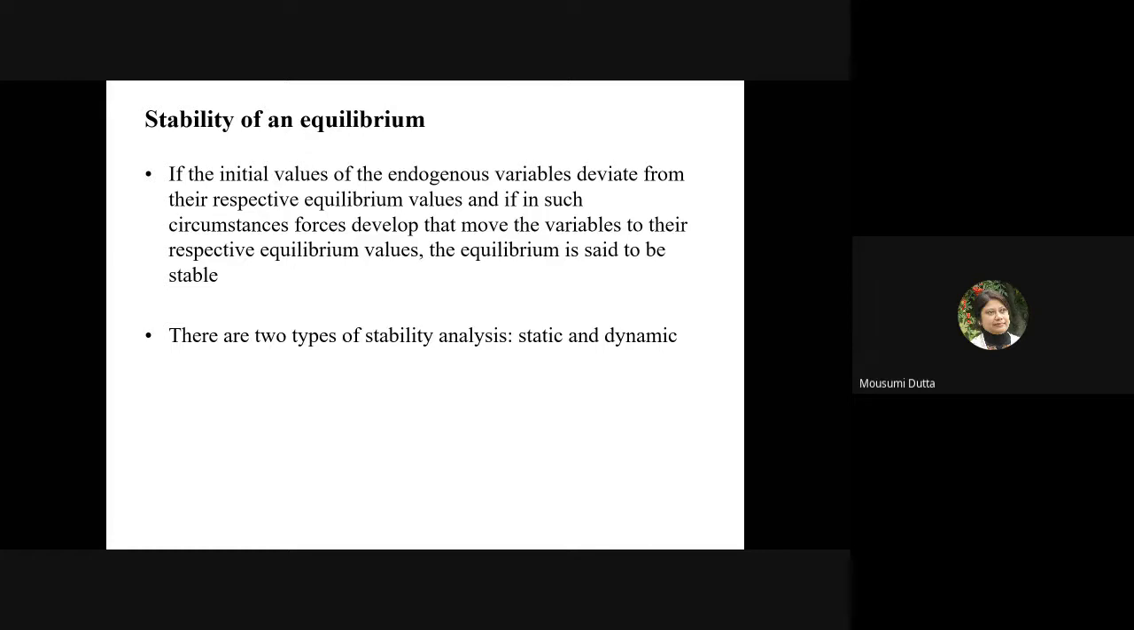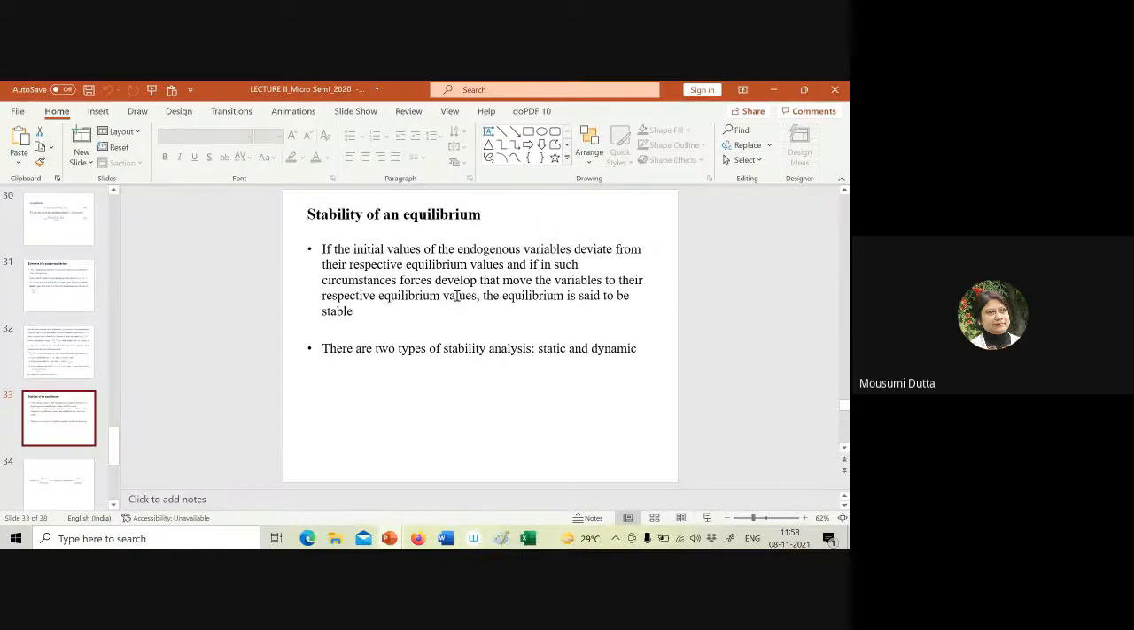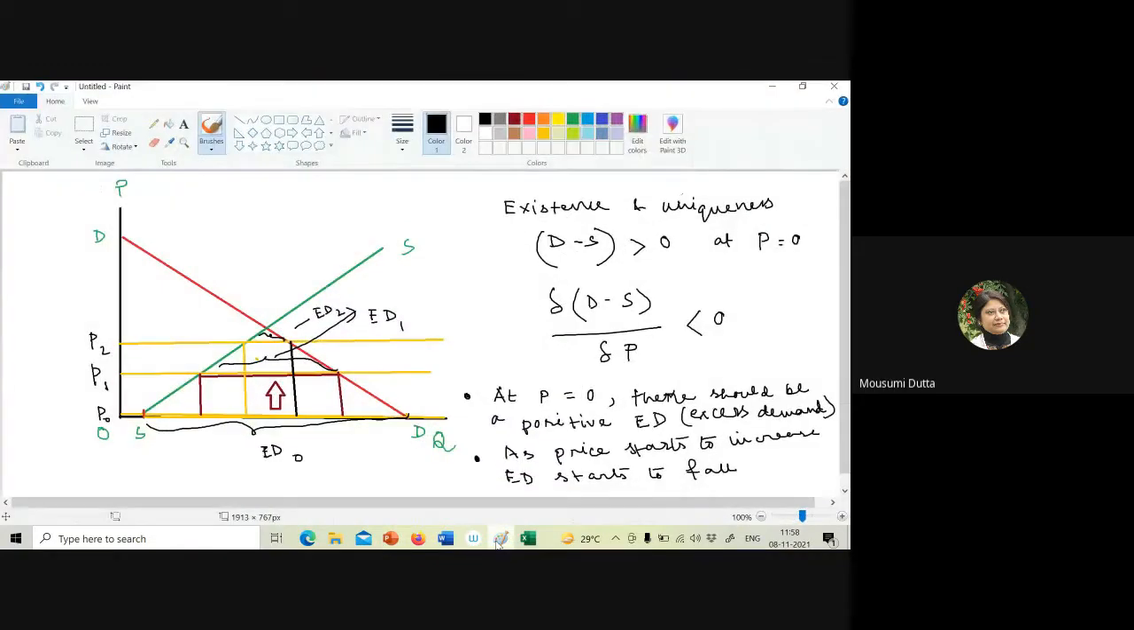So, stability of an equilibrium: if the initial values of the endogenous variables deviate from their respective equilibrium values, and if in such circumstances forces develop that move the variables to their respective equilibrium values, the equilibrium is said to be stable. Okay, so I'm telling you too much, so let's see what I'm trying to tell you using a simple graph.